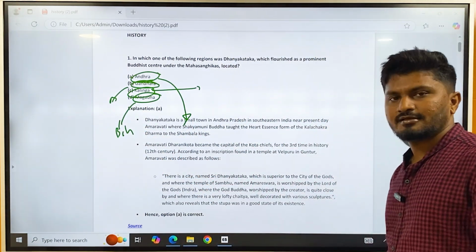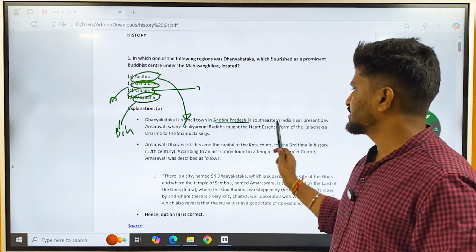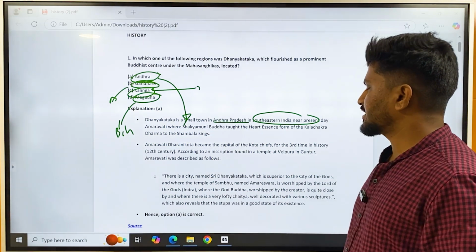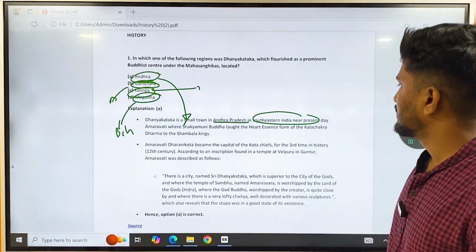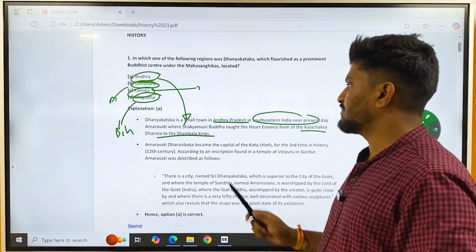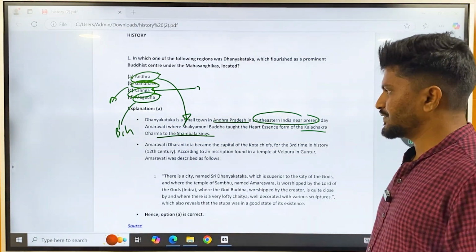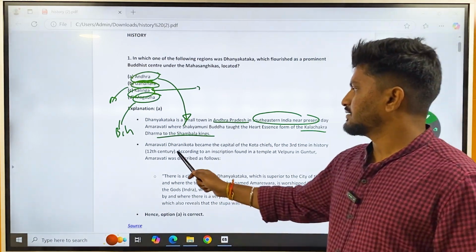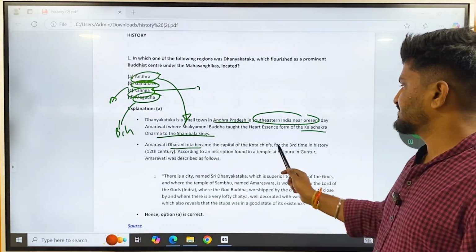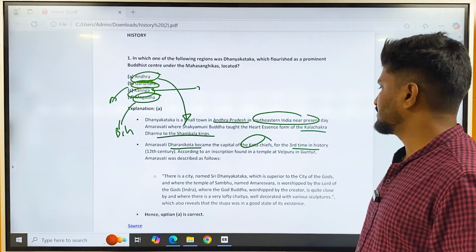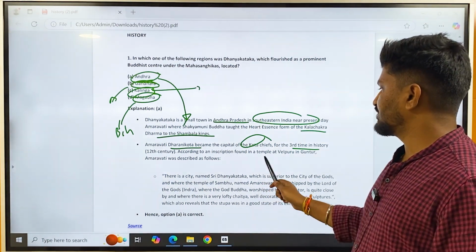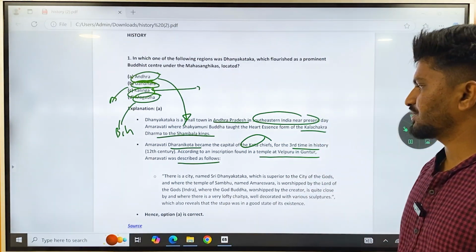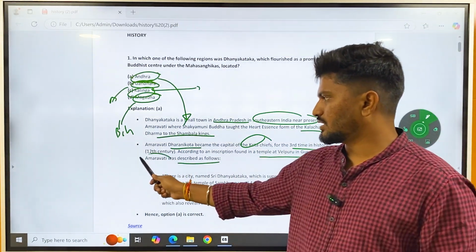Dhanyakataka is a town in Andhra Pradesh in southeastern India, present day Amaravati, where Sakyamuni Buddha taught the heart essence of the Kalachakra Dharma to the Sambhala kings. So it is a very significant place for Buddhists. Amaravati, Dharanikota became a capital of the Kota chiefs in the 3rd century. According to an inscription found in the temple at Velapuru in Guntur, Amaravati was described as follows.